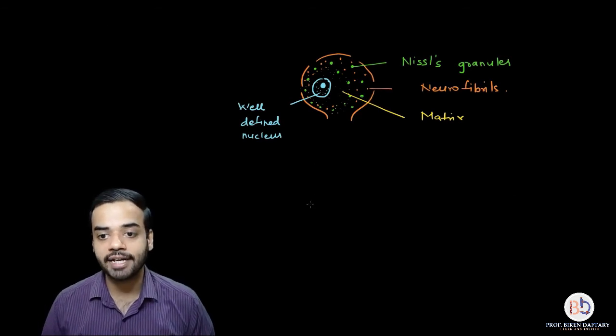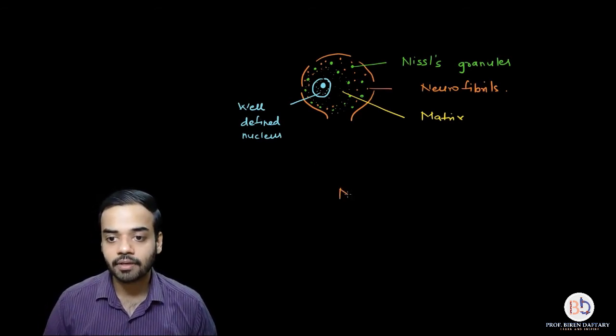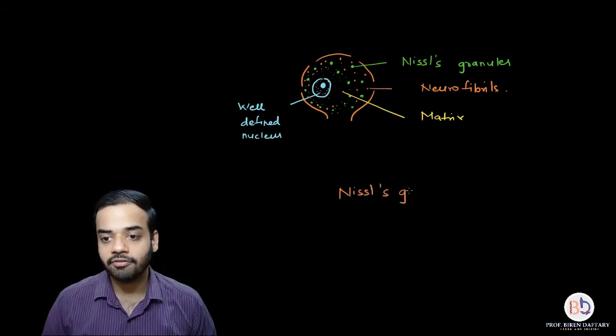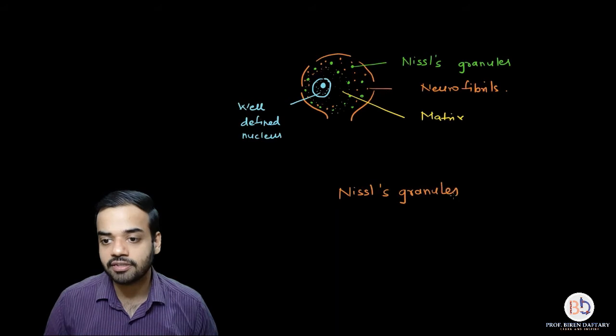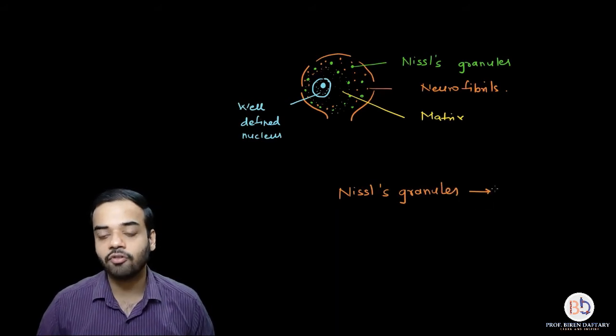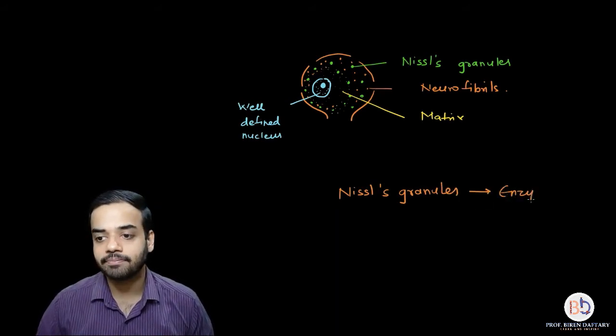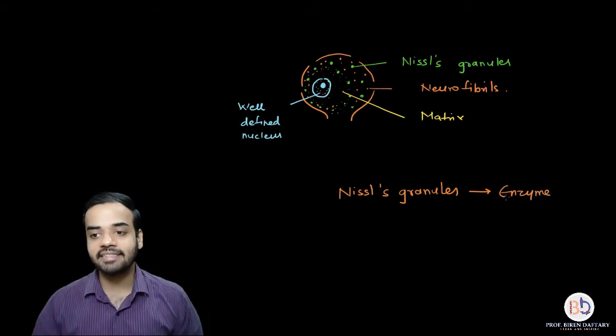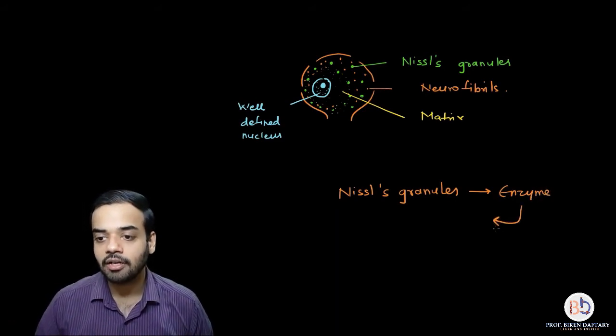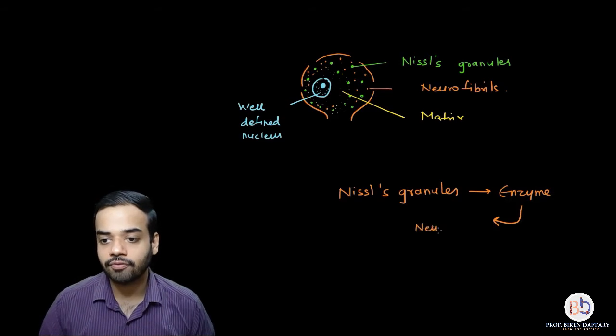If I want to write it down, I can show a simple flowchart where Nissl's granules are responsible for the production of an enzyme, and that enzyme is responsible for the production of neurotransmitter.